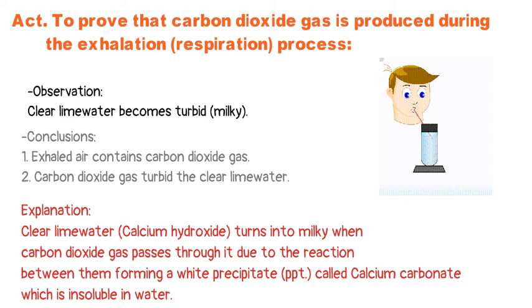Again, carbon dioxide reacts with calcium hydroxide, the clear lime water, to produce calcium carbonate. The calcium carbonate is a white precipitate that is insoluble in water. So this is the proof that when we exhale, we produce carbon dioxide gas.